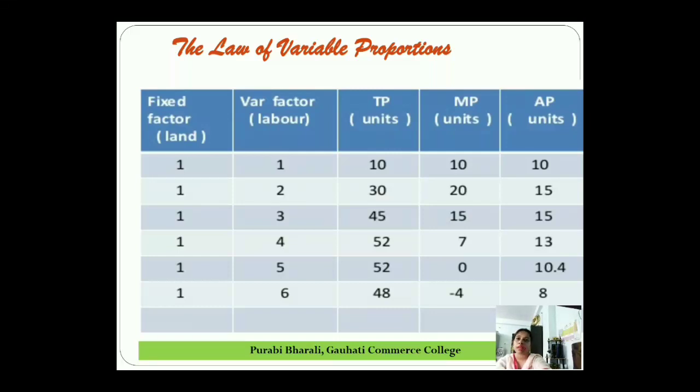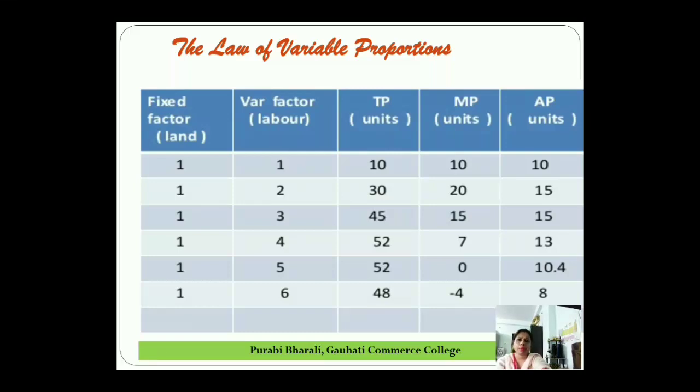So when we divide this 30 among these two labor, how much each of the labor will get? 15. So 15 each. So that is why our average product is 15. So similarly, when we keep on employing more labors, 3, 4, 5, 6, we can see that our total product is changing. And accordingly, our marginal product also changes and average product.